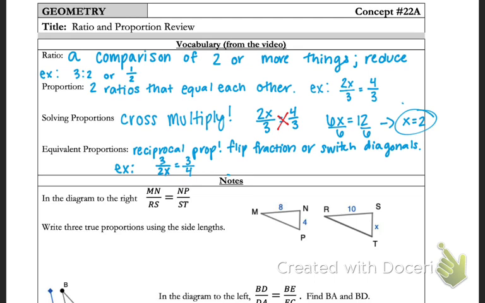The other option is to switch the diagonals. So we could switch the 3 and the 4 in the diagonal to get 2x over 4 equals 3 over 3. These are equivalent because if we cross multiplied, we will get the same result. No matter what, we are still multiplying the 2x to the 3 and the 3 to the 4 in each of those proportions.